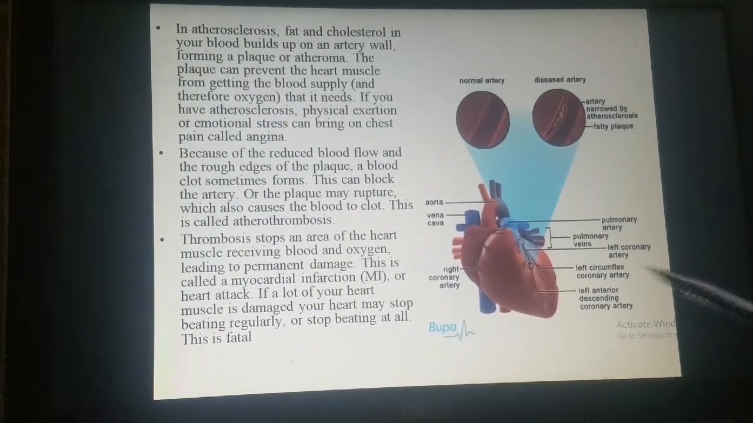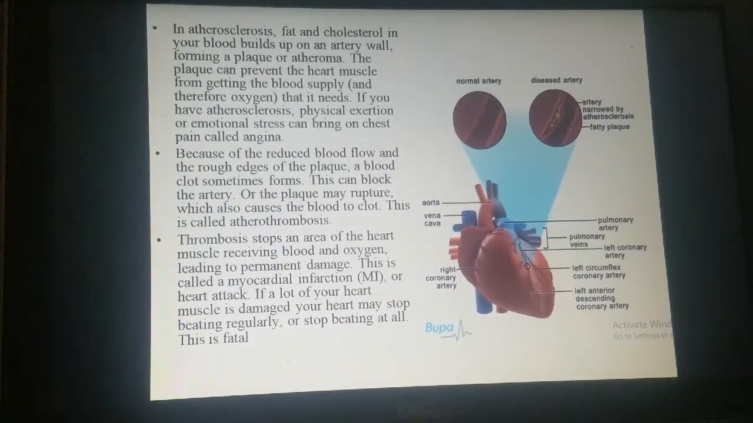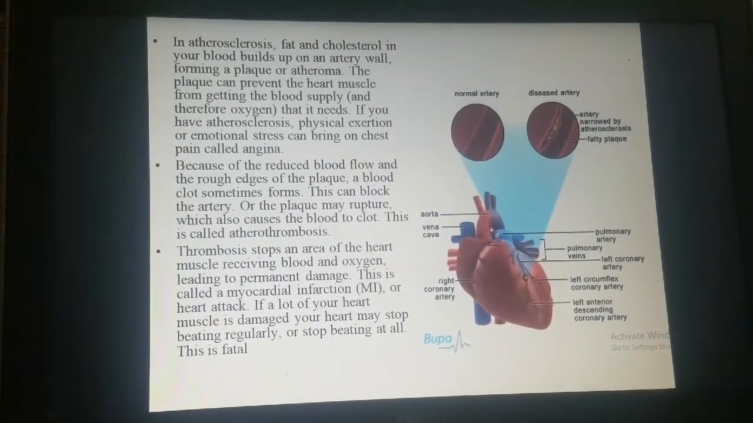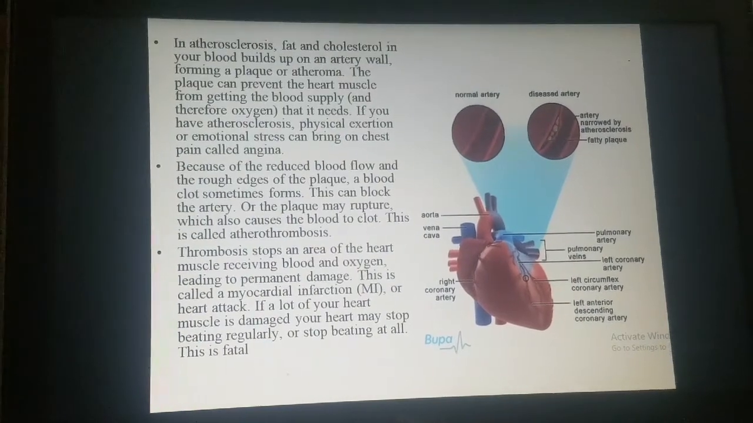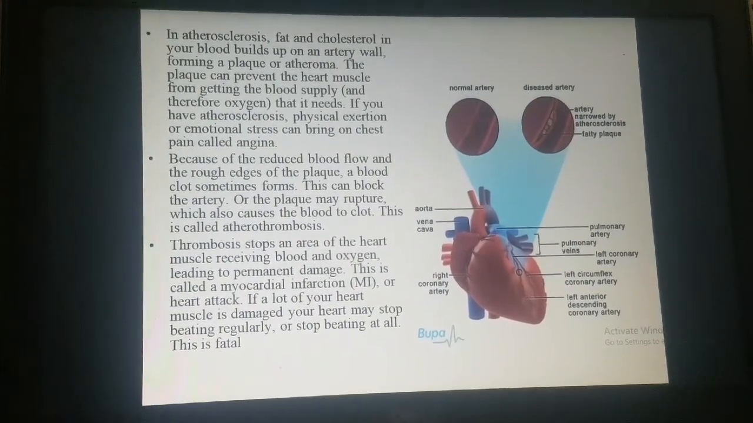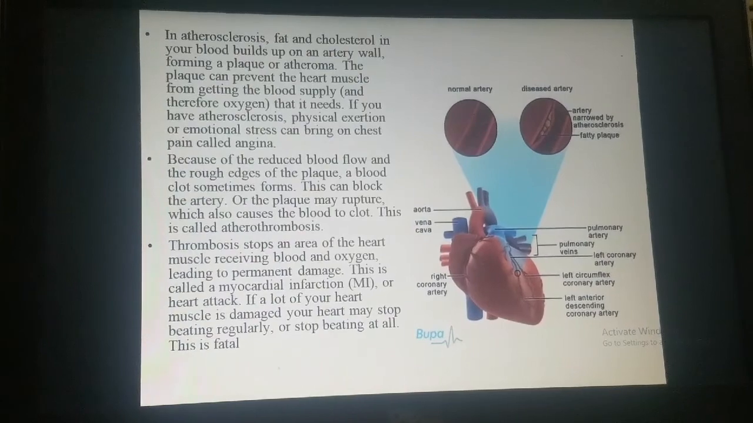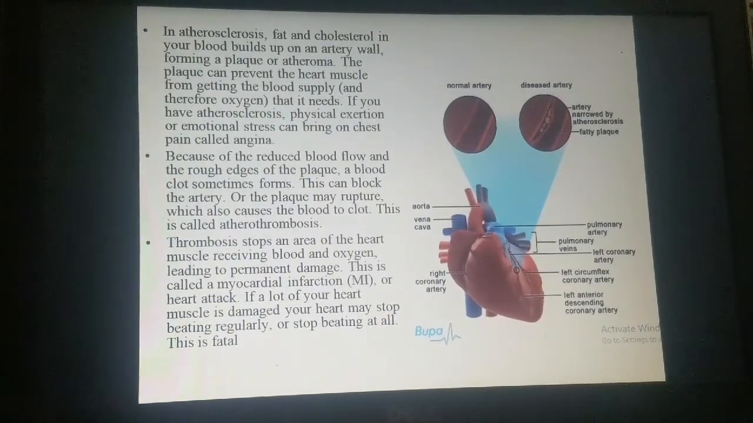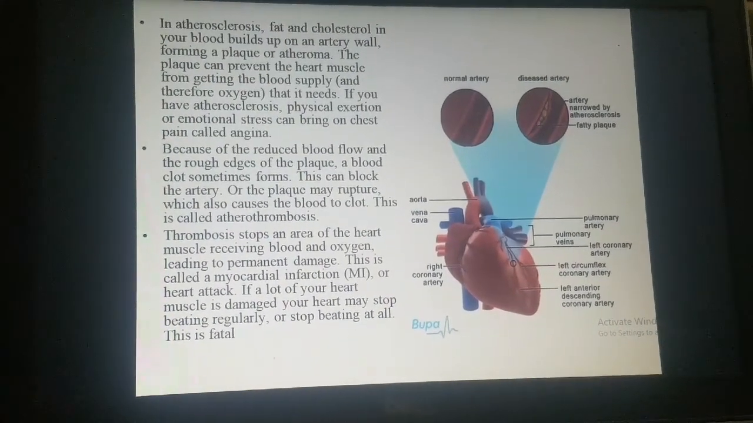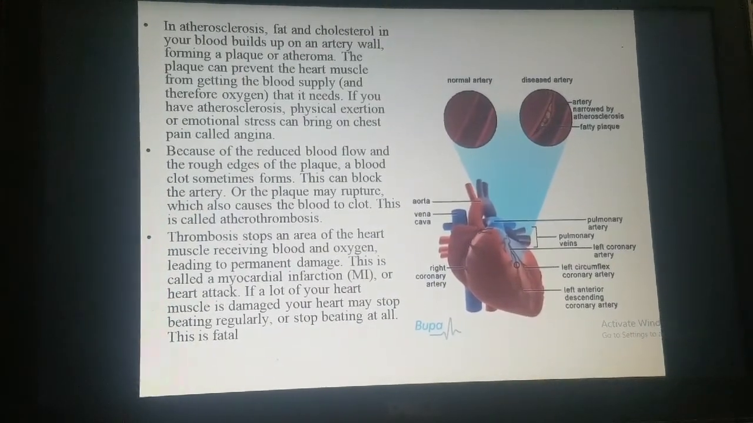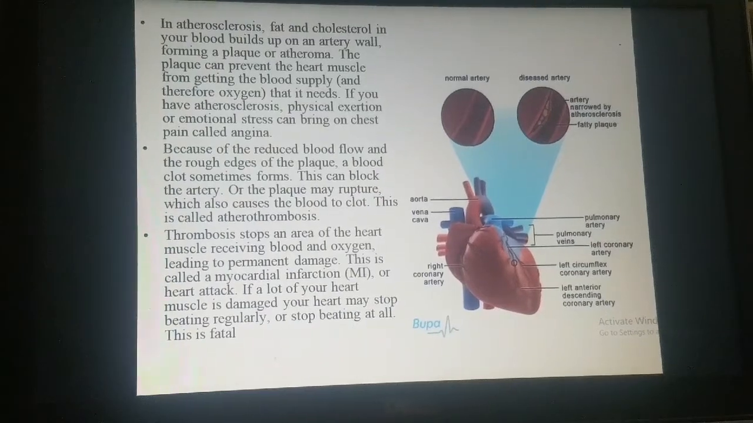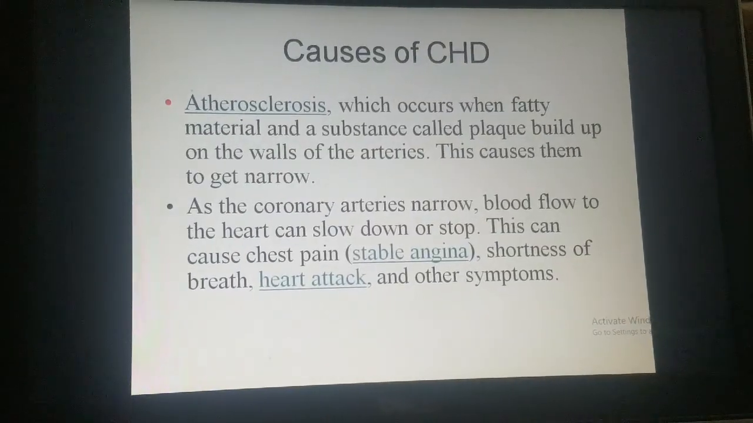Now thrombosis stops an area of the heart muscle from receiving blood and oxygen, leading to permanent damage. This is called myocardial infarction, or heart attack. If a lot of your heart muscle is damaged, your heart may stop beating regularly or stop beating at all. So this would again lead to death.